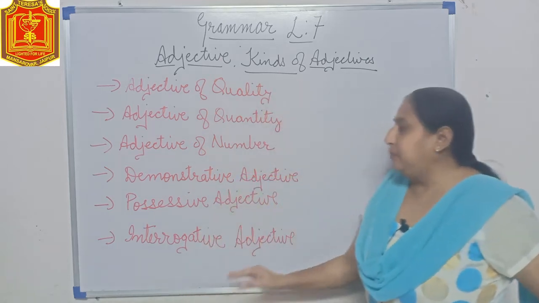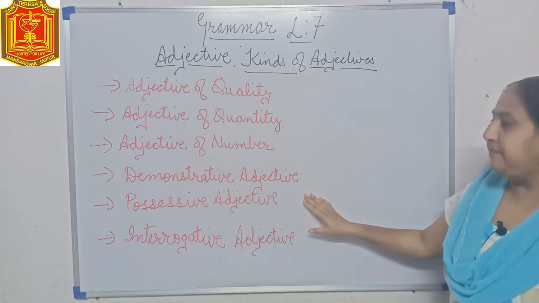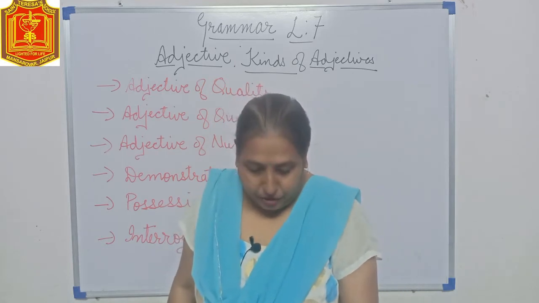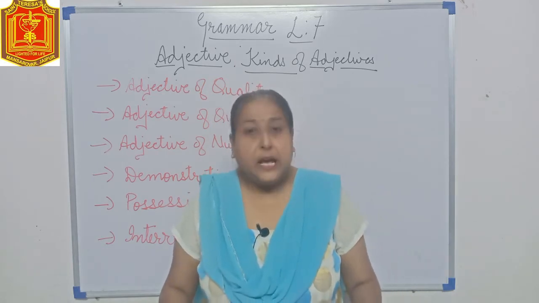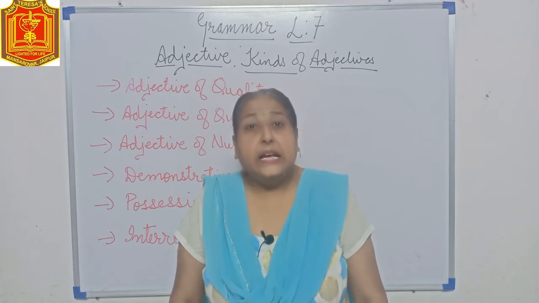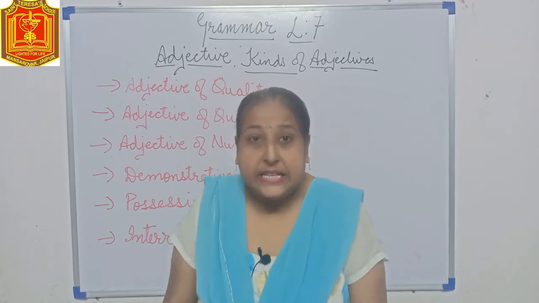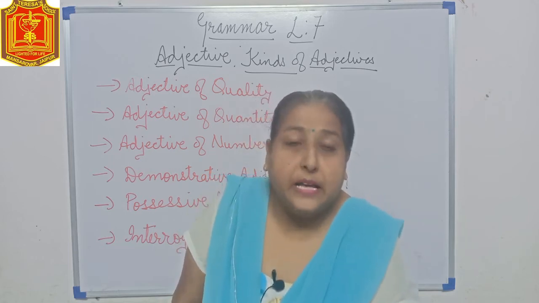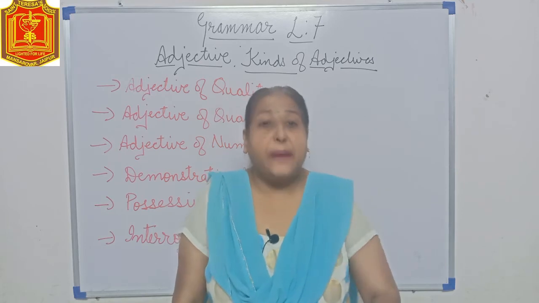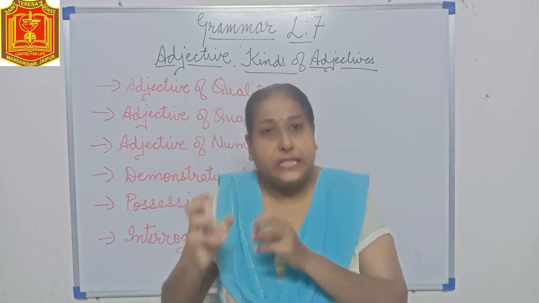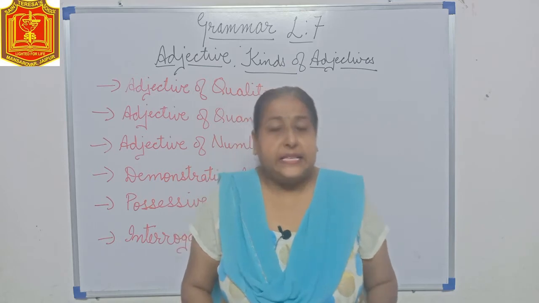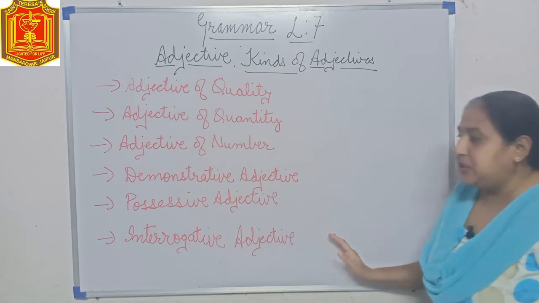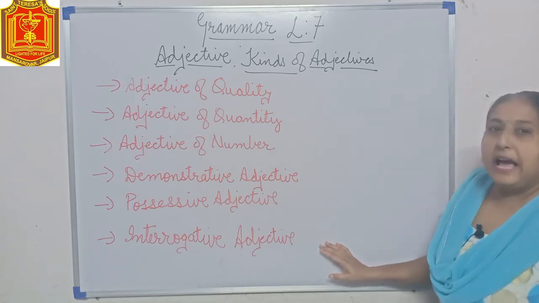Now come to the next one, the possessive adjective. Possessive adjective means those adjectives which show possession. Possession means belonging. My car, his bicycle, his cat, my books, her pen. So they show whose thing it is. So they are known as possessive adjectives. Now the last one, that is your interrogative adjectives.